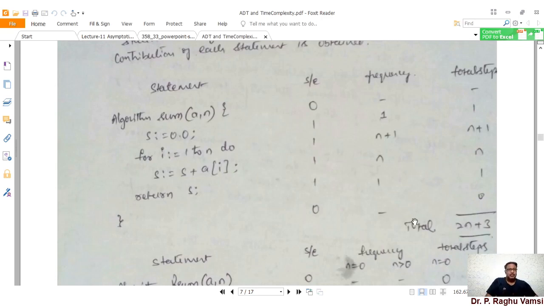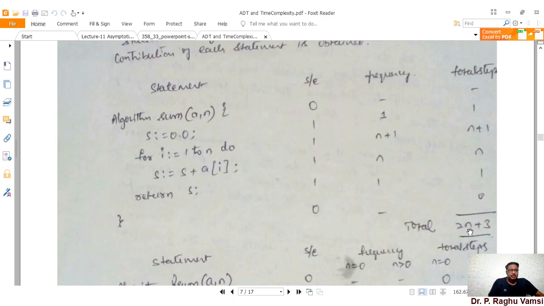I hope by this time you know that depending upon the input values, you can determine the best case, average case, and worst case. Whatever it may be, we always take the average case and worst case into consideration. The best case will not occur frequently, so usually we mainly focus on the average and worst cases.